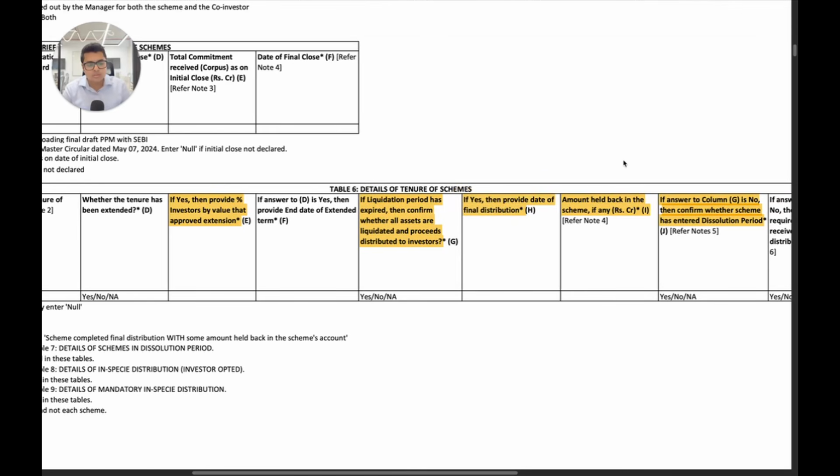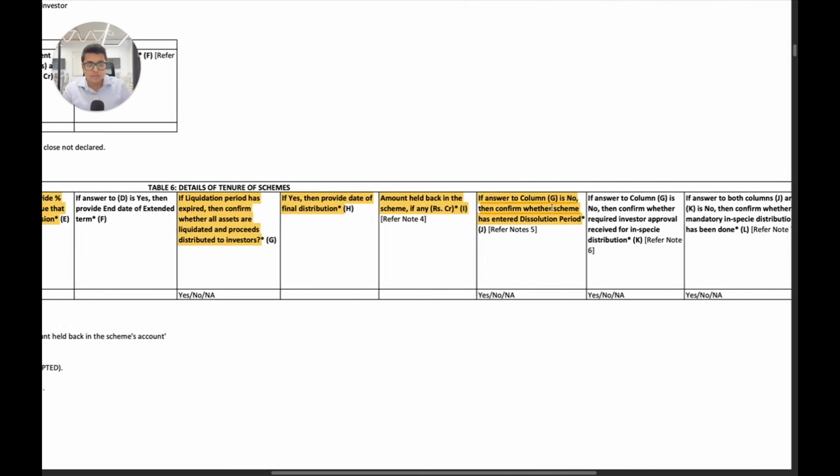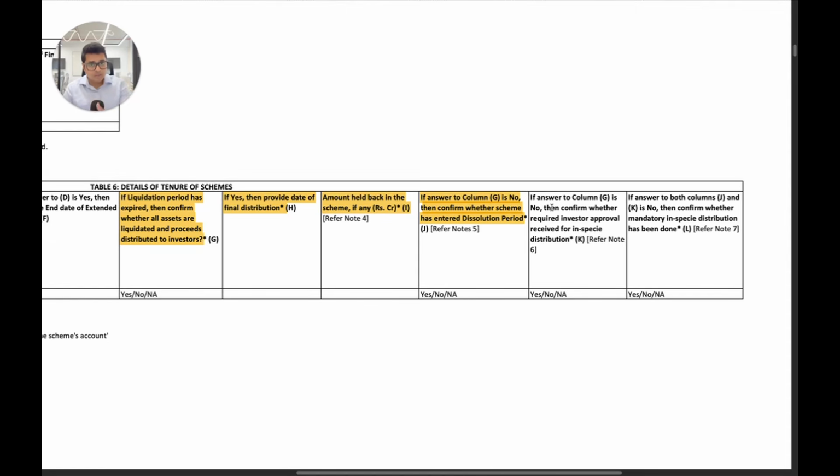So this is typically reserves that funds would hold back, maybe for litigation expenses or any other expenses that they have. SEBI even released a detailed consultation paper on this, on what amounts fund can hold back, and they have given detailed guidelines and different scenarios where managers may hold back funds. And if the answer to column G is no, then confirm whether scheme has entered dissolution period. This is also new. While the dissolution period was included before and was introduced previously only by SEBI, it wasn't included in the quarterly activity reporting format. So that has also come in.